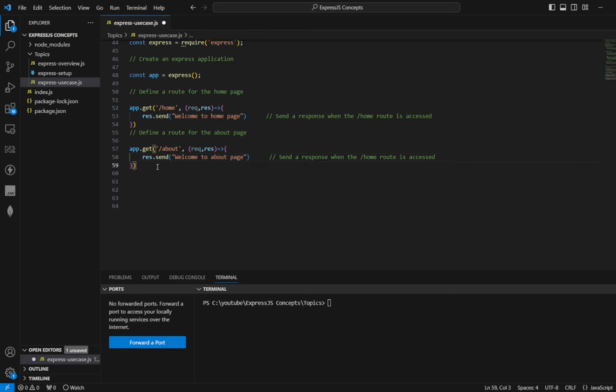Now we will start the server on port 3000. We can start the server on any port.